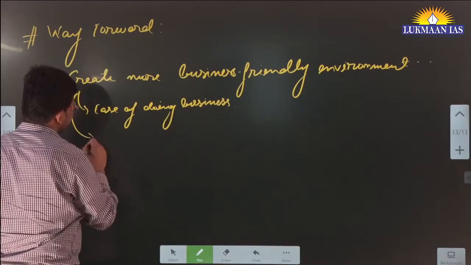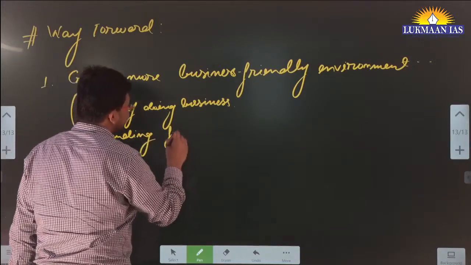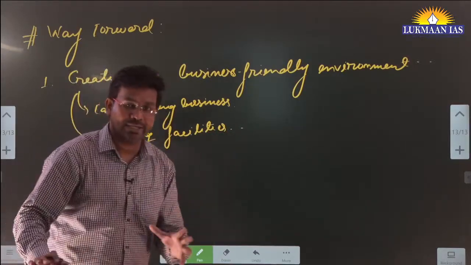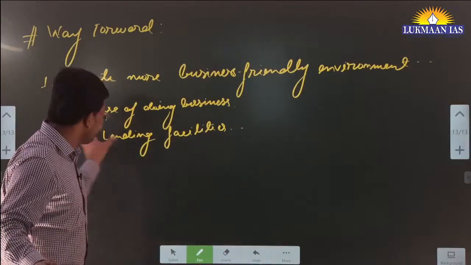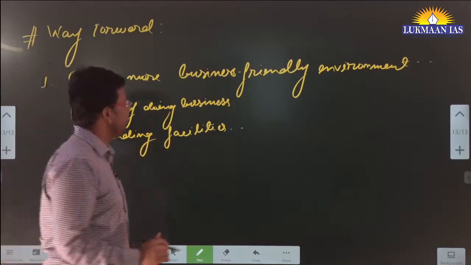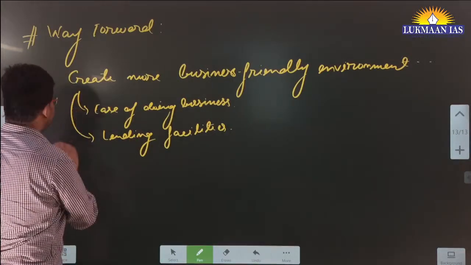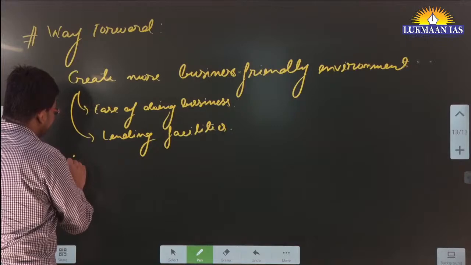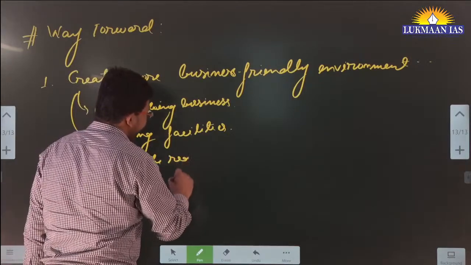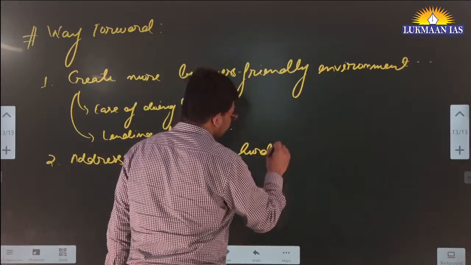Second thing is by easing the lending facilities. Lending means the banks. Let's say there is an industrialist who wants to start a factory. If they need loans, that lending facility should be made better by the government. Then we need to address the regulatory hurdles.